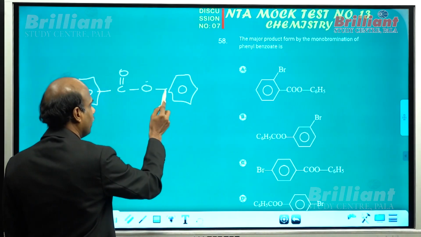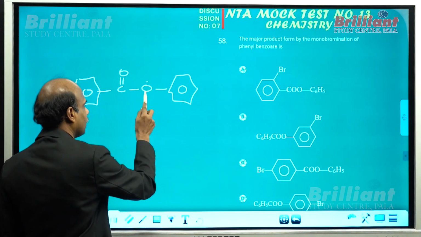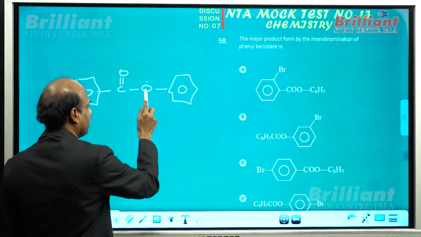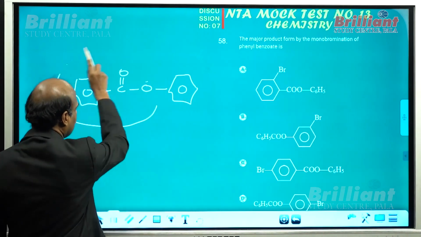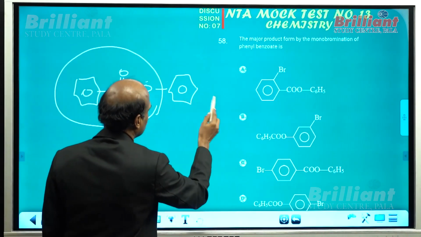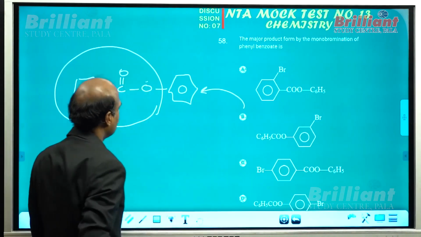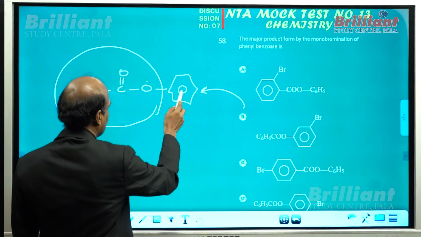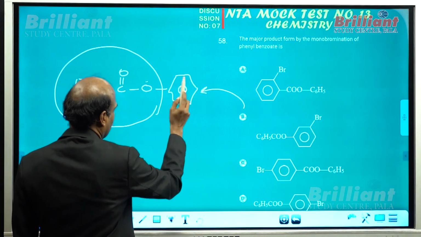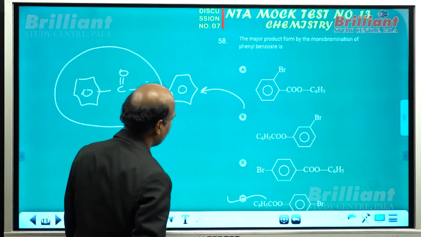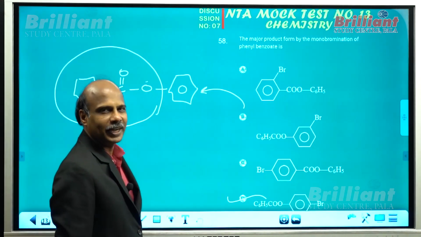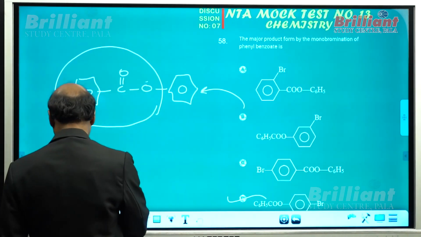And you know, whenever a ring is directly attached with an atom having a lone pair, that will be an ortho-para directive group. Since it is a bulky group, we will prefer which position? Para position. So the ring attached with the oxygen contains bromine at the para position. So the correct option can be what? Option D. Am I right? Let me go to the next question.